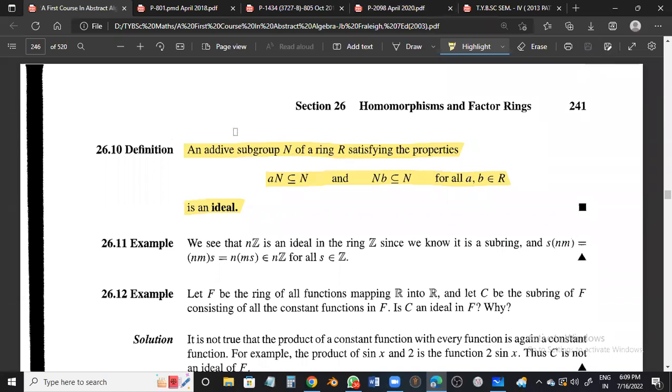You take the left multiple of N, for all A's belonging to R. For every element belonging to R, we are saying so.